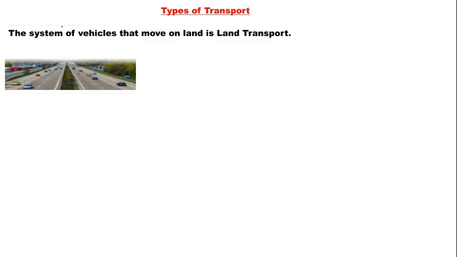Okay. So next, what have we learned, children? Types of transport. So what is land transport?